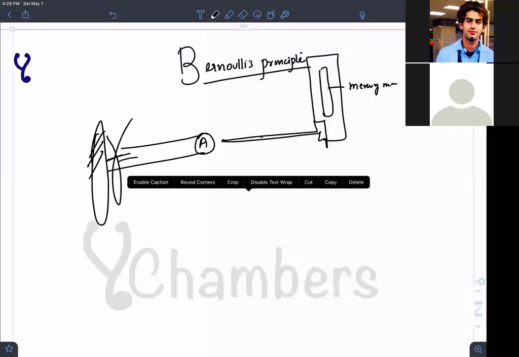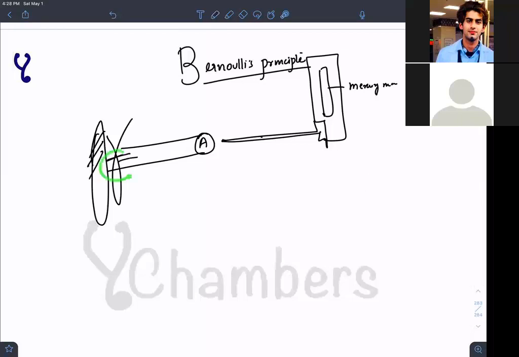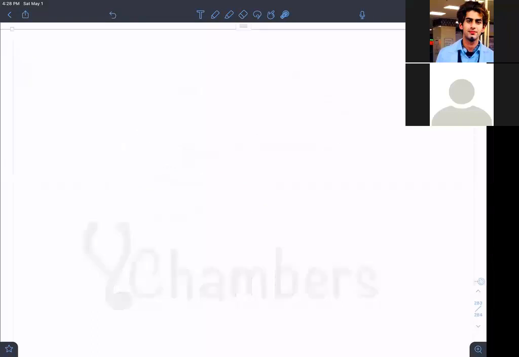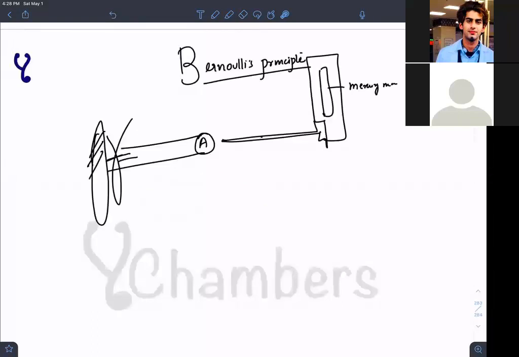We will be appreciating an end pressure here. This end pressure is measuring the total energy. Total energy is being measured by this.